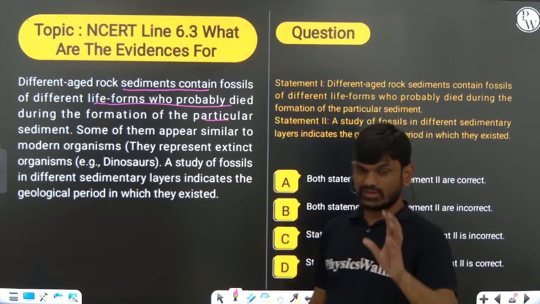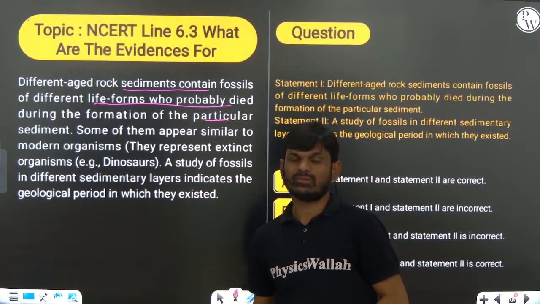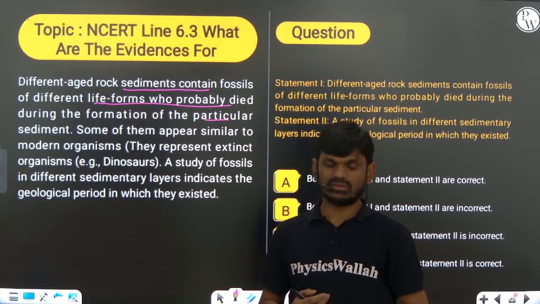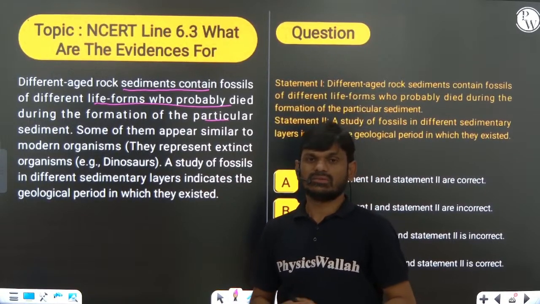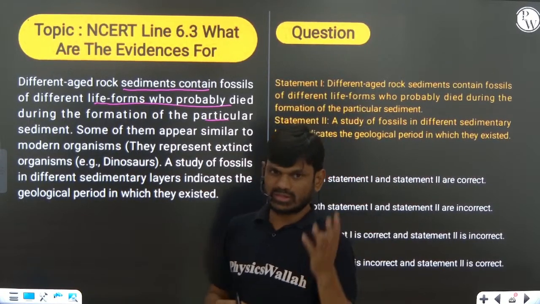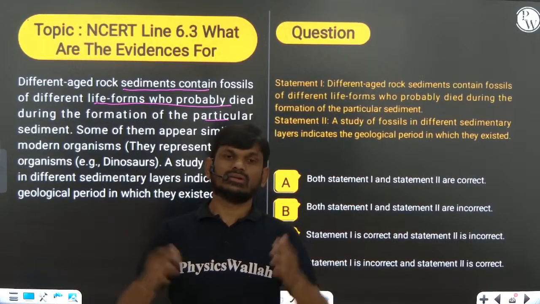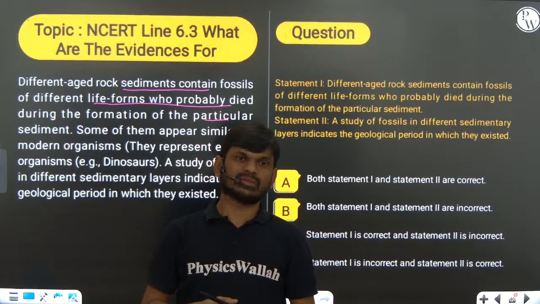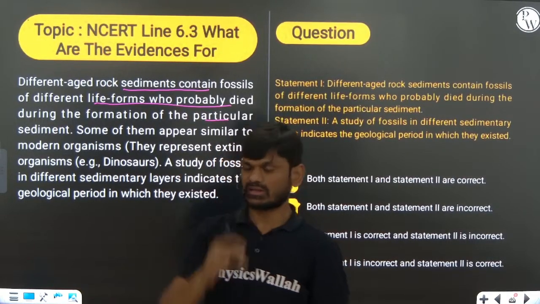In NCERT, there is a diagram. Pelycosaurus, Thrinaxodon, three-horned structure, and the counterparts of the crocodile and Archaeopteryx. So flying reptile, Pteranodon, etc. That diagram is also important.